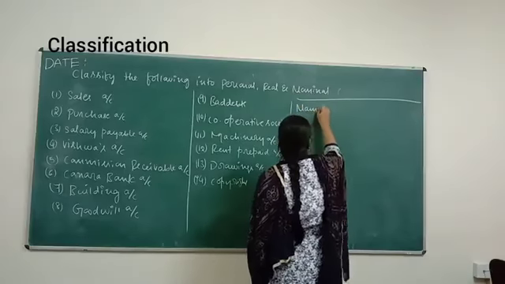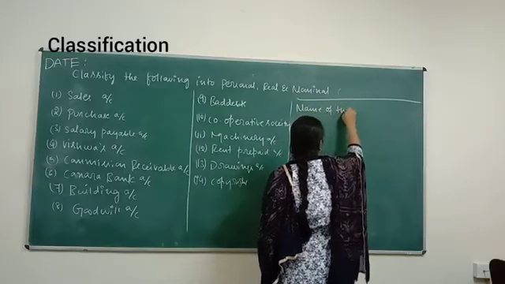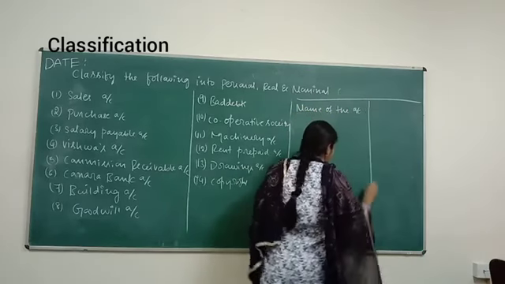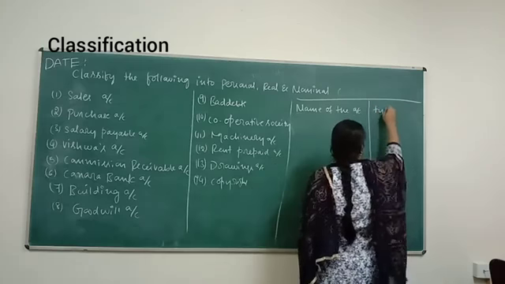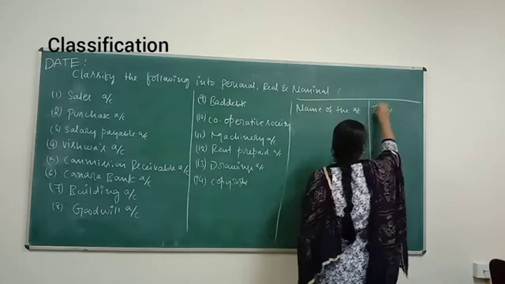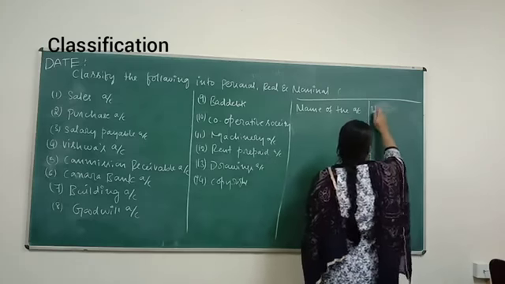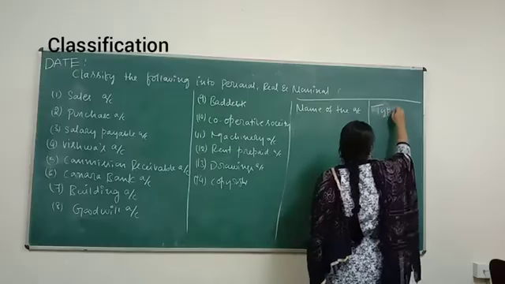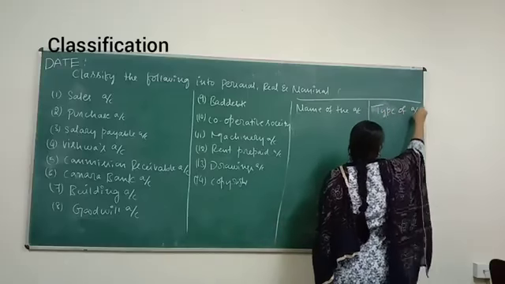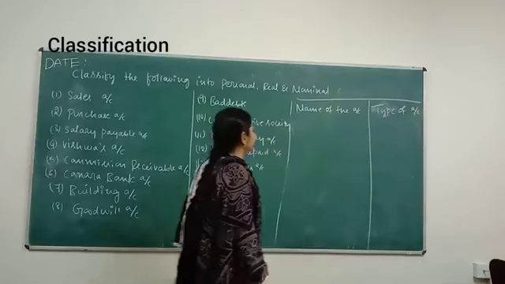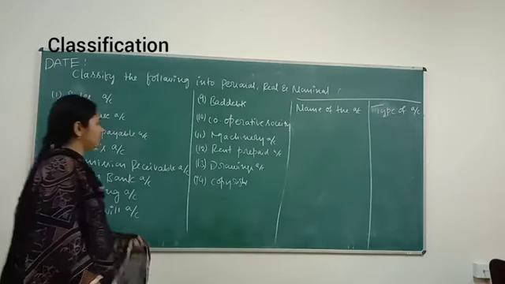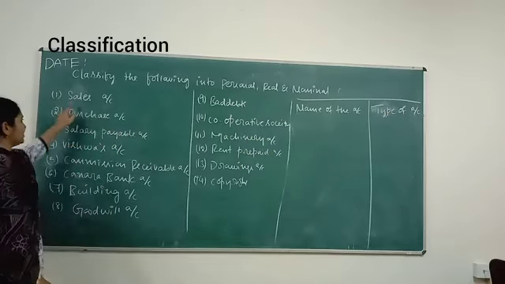Now let us solve the solution. Make two columns: name of the account and type of account. Let me solve the solution.